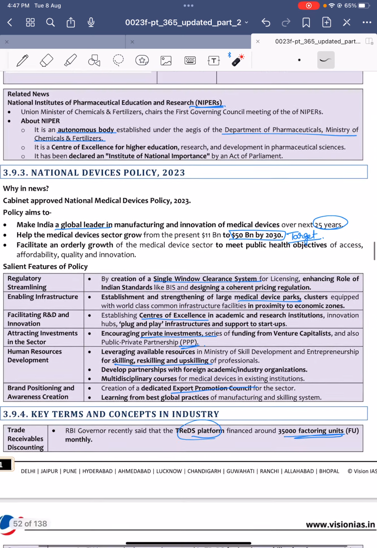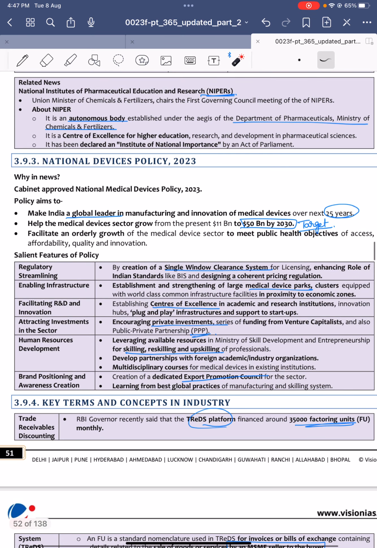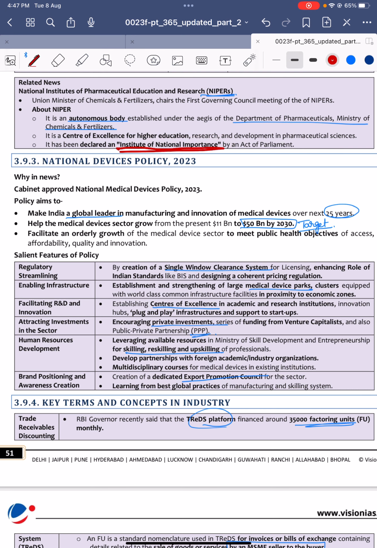Next, the National Institutes of Pharmaceutical Education and Research, NIPERs. It is an autonomous body under the Department of Pharmaceuticals and the Ministry of Chemicals and Fertilizers. Recently, it has been declared an Institute of National Importance by an Act of Parliament. Okay, that's it.